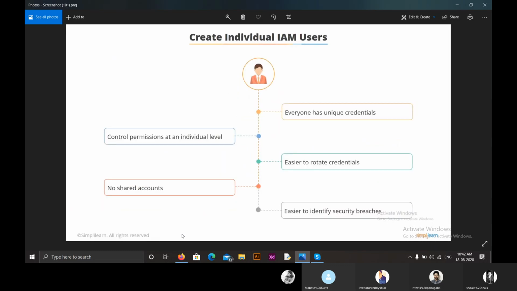Let me explain again. The first one is we have to create individual IAM users. Through doing this, we have unique credentials for each individual. We can control permissions at the individual level. It is easier to revoke credentials. There are no shared accounts used, and it is easier to identify security breaches.